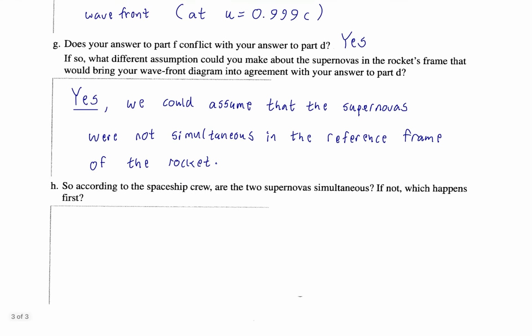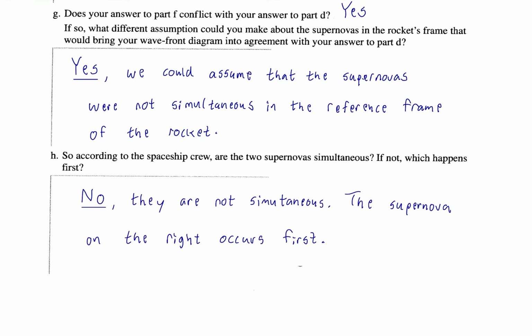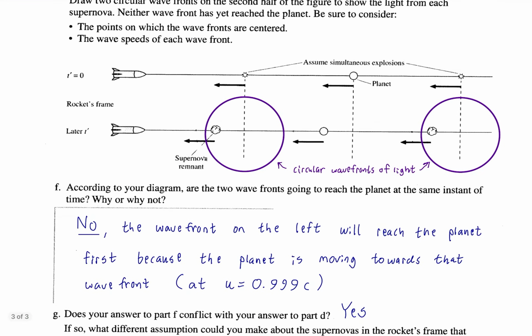In fact, according to the spaceship crew's reference frame, which one would occur first? All right, it would no longer be simultaneous, and the supernova on the right would have to occur first, because only if the supernova on the right occurred first could the two wavefronts arrive at the planet at the same time, because this one would have to have a head start in order to catch up with the planet that is moving with relative velocity towards the rocket, okay, according to the rocket's reference frame. So there we have it.